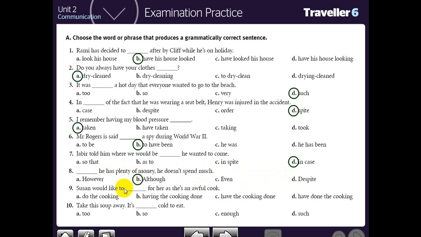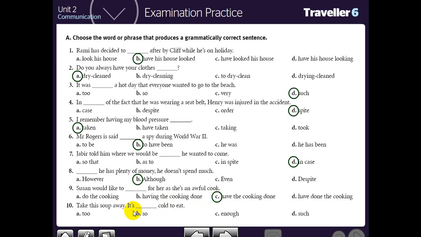Susan would like to... Susan can't cook properly or well. So she wants someone else to cook for her. So the sentence will be causative. Susan would like to have the cooking done. Have the cooking done.